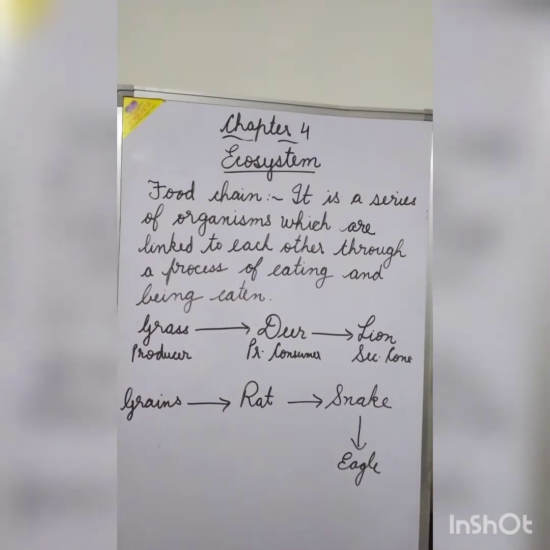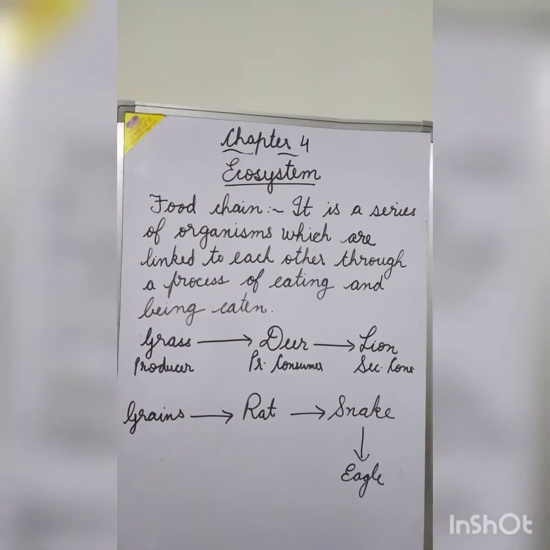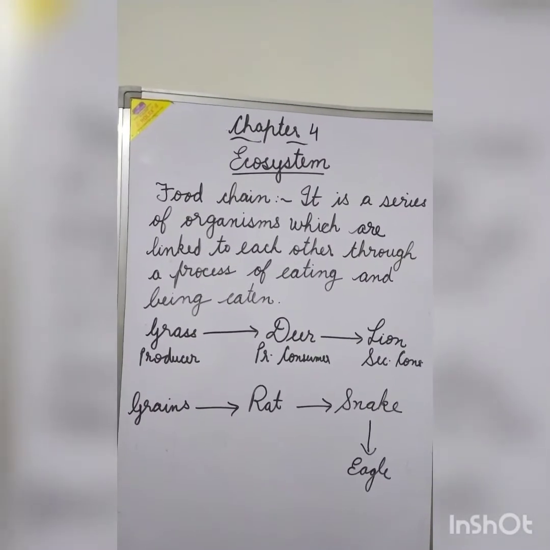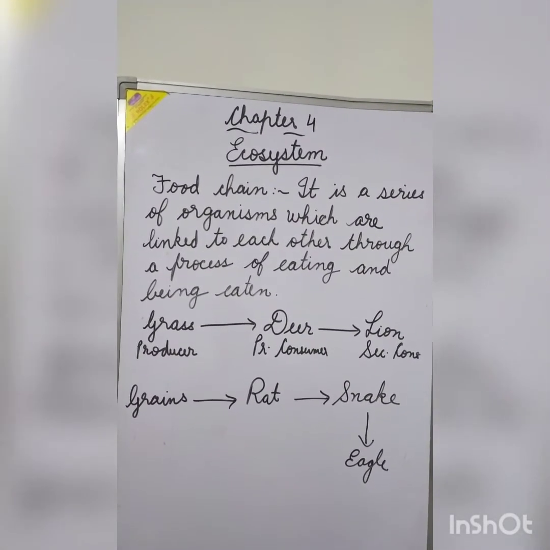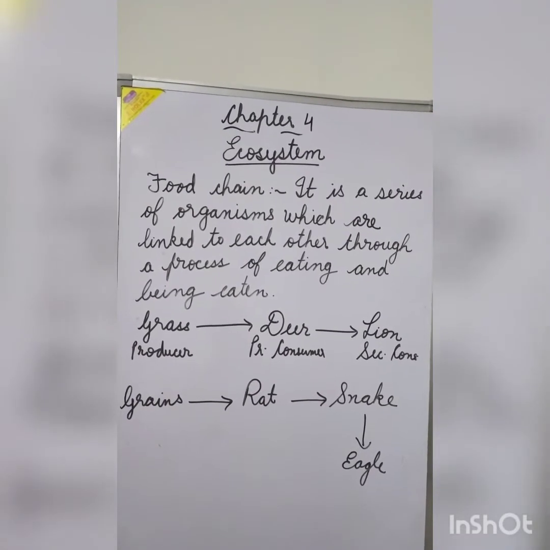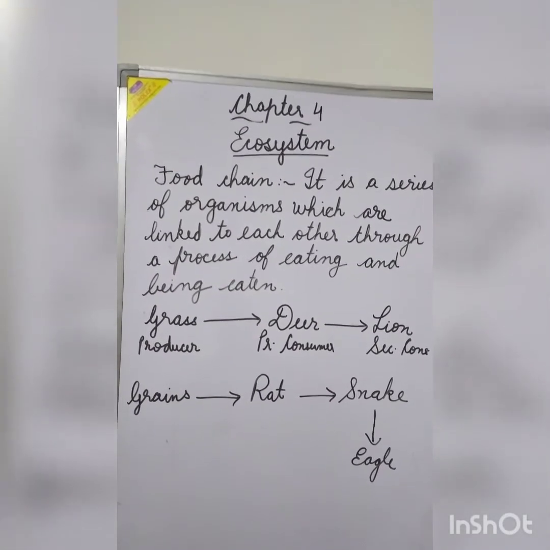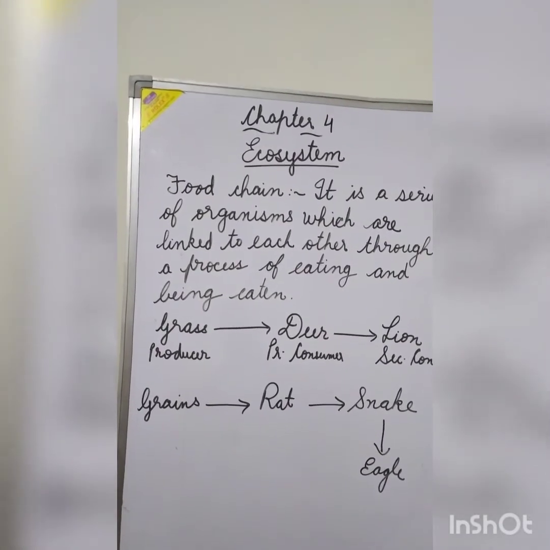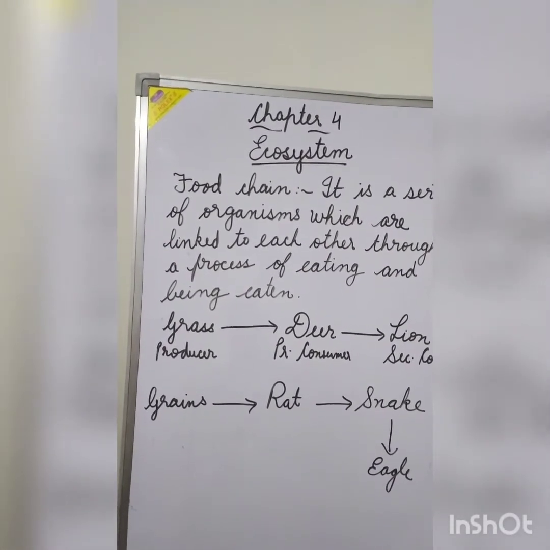Good morning, students. Continuing with our chapter number 4, Ecosystem. The food chain. What is the food chain? It is a series of organisms which are linked to each other through a process of eating and being eaten.